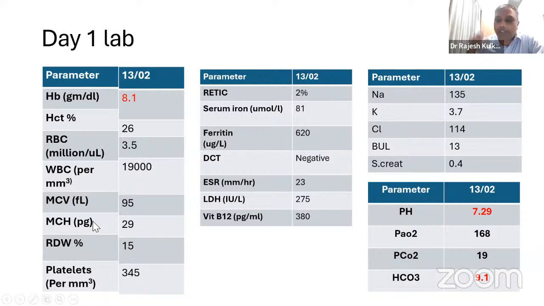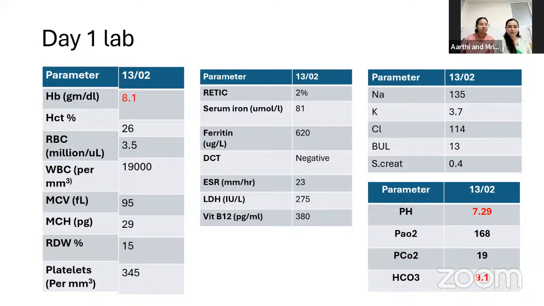Is the MCV of 95 normal at this age, 1.5 months old? No, sir. Okay, it is normal. Newborn babies and babies up to around 3 months tend to have a little higher MCV. So that itself does not tell that it is B12 deficiency. So it's not a megaloblastic type of anemia. It's normal for this age. That's why I have not highlighted it.